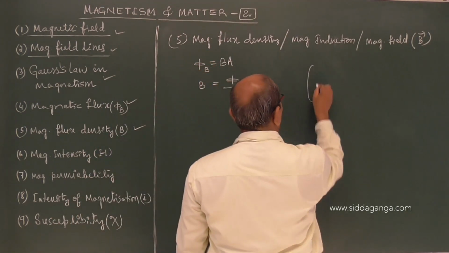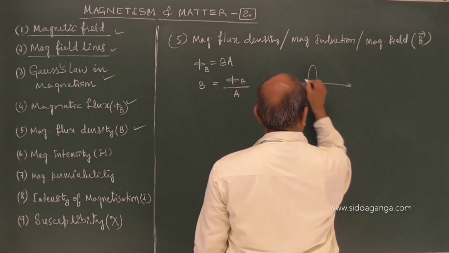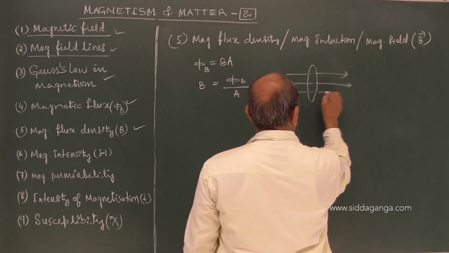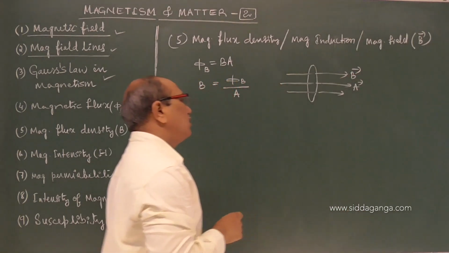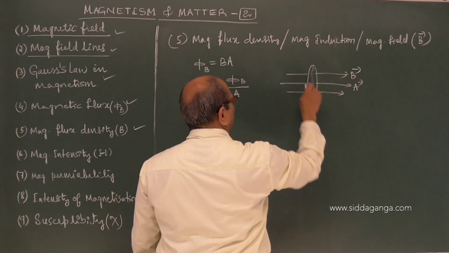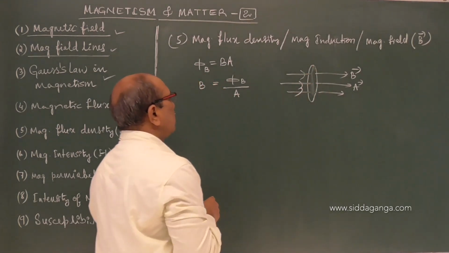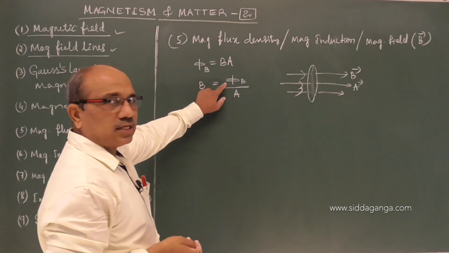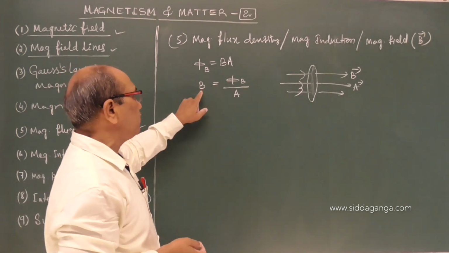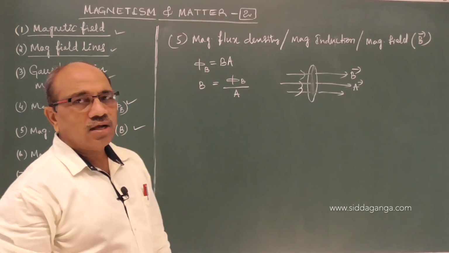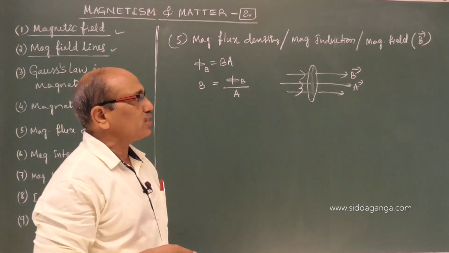Suppose I had a surface, and these are the field lines passing through that area vector and magnetic field. The number of field lines passing through the given surface, held normal to the surface, per unit area is defined as magnetic flux density, or may be defined as magnetic induction or magnetic field.